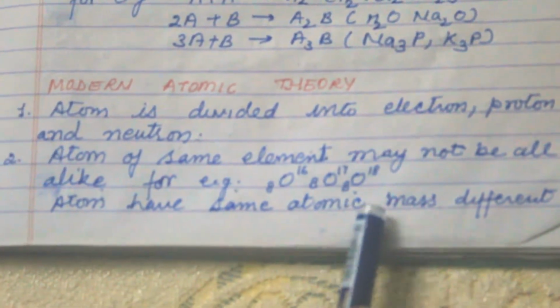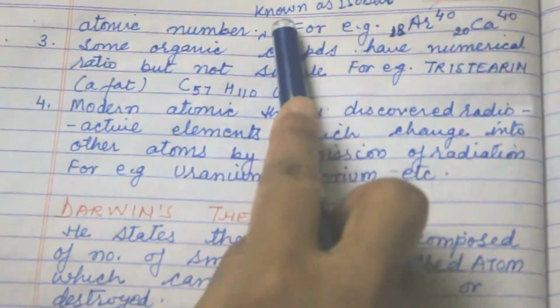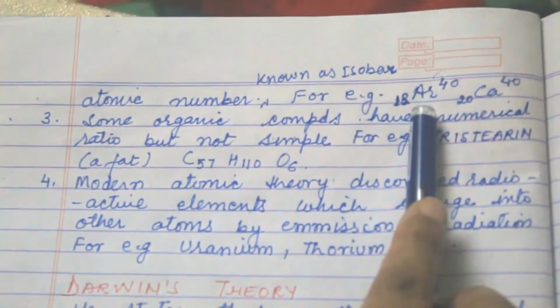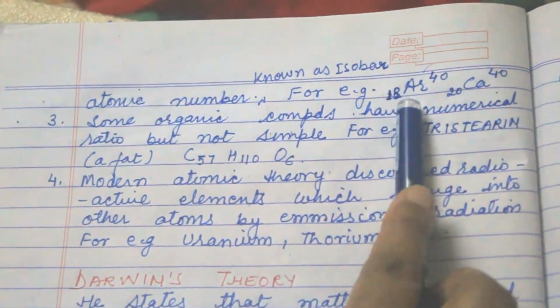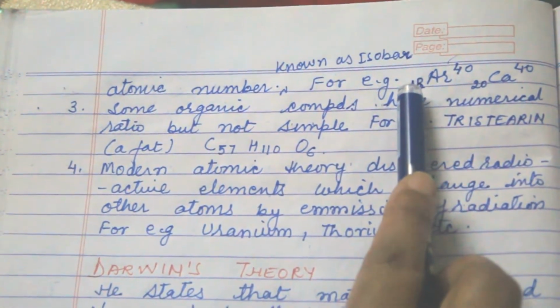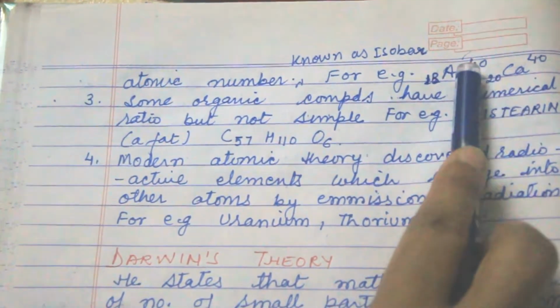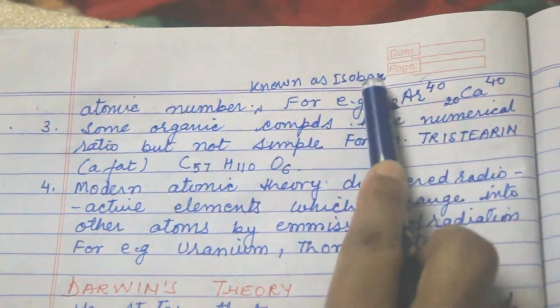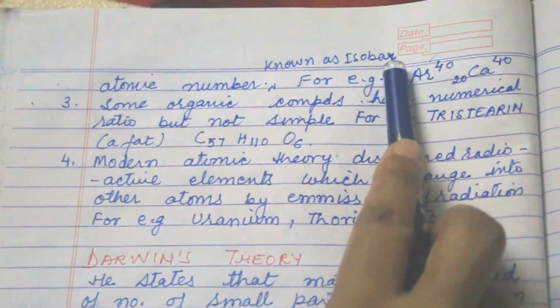Atoms that have the same atomic mass and different atomic number are known as isobars. For example, argon. Here the case is reversed compared to isotopes. The atomic number is different but the atomic mass is the same, and this type of element is known as isobar.